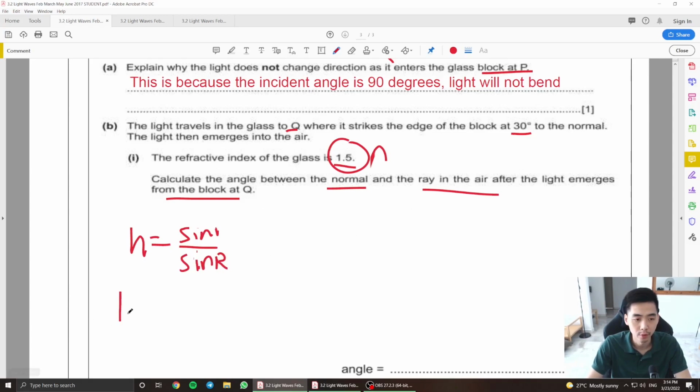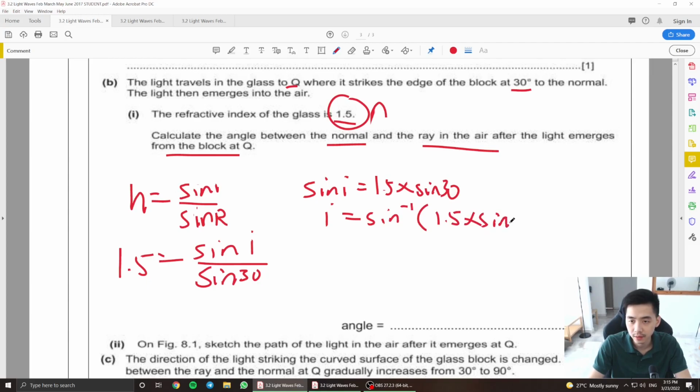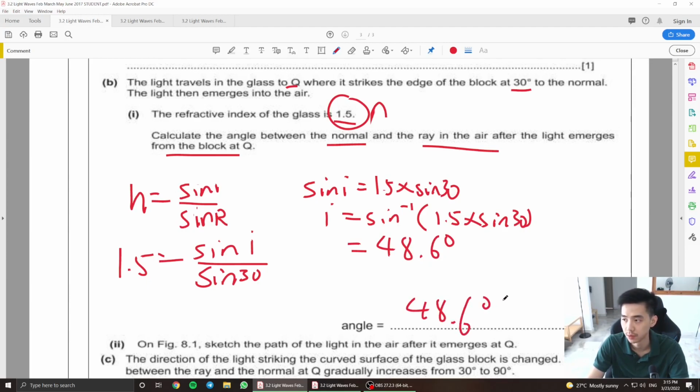You're going to substitute the 1.5, and you're going to substitute this 30 degrees into your r. So in reality, you're looking for i. In this formula, sine i is equal to 1.5 times sine 30, right? And your i will be shift sine, bracket 1.5 times sine 30. If you press that into your calculator, 1.5 times sine 30 and then shift sine this answer, you're supposed to get an angle of 48.6 degrees, guys.